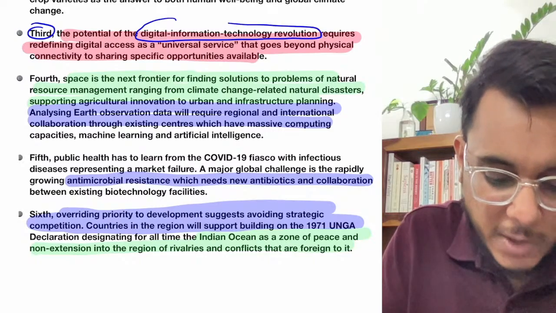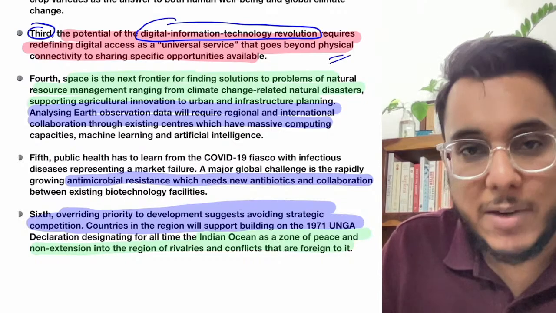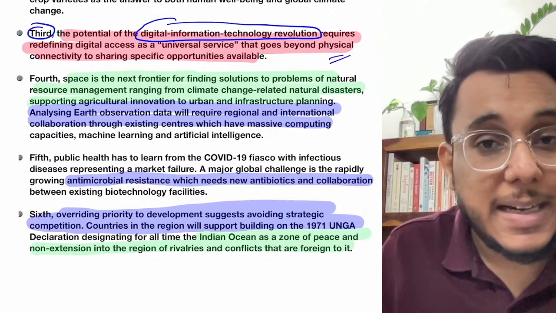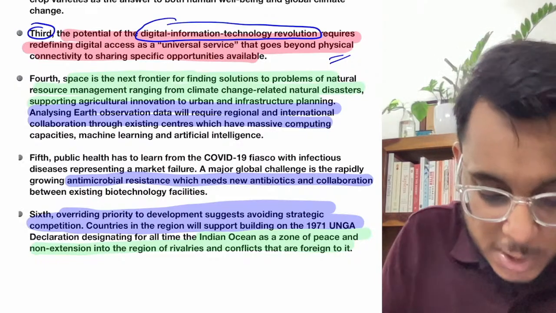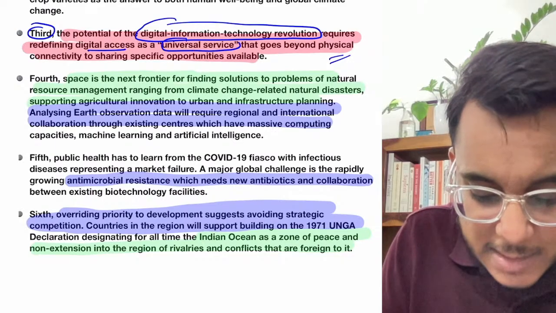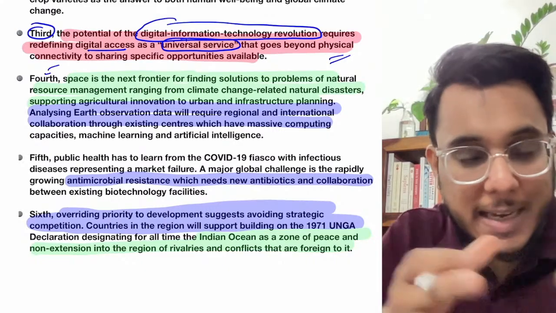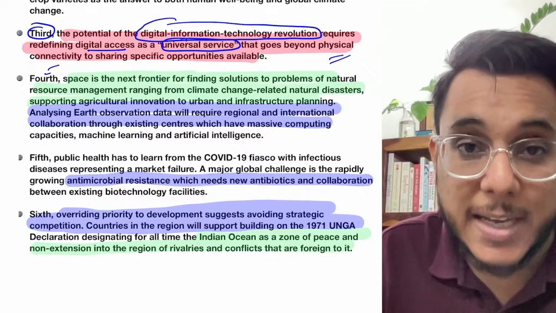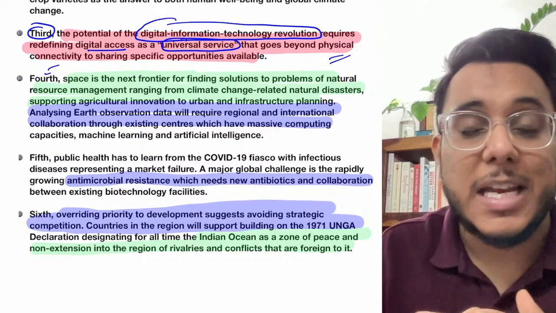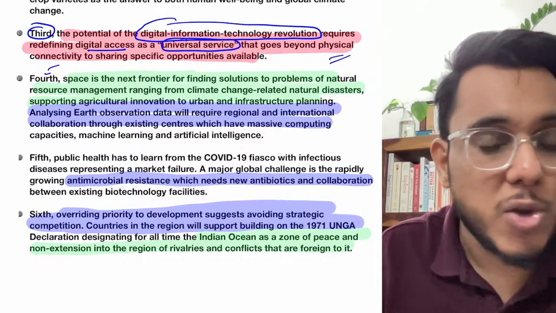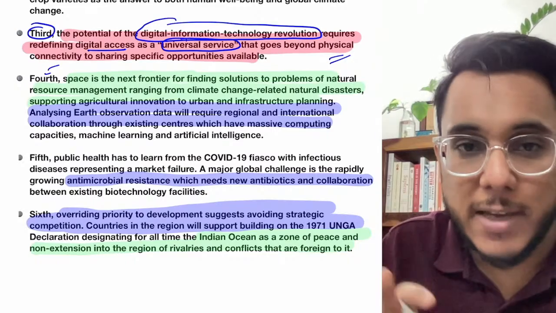Then the third issue that needs to be focused on in the G20 is the digital information technology revolution. So basically today when we talk about the internet, or just the physical connectivity, it is not a luxury. Rather the internet is a digital right, or a fundamental right, that is needed today by the people. So digital access needs to be recognized as a universal service. Everybody needs to be given connectivity, and not only the physical connectivity, that is the connectivity by the roads and the transports, rather the digital connectivity of internet and telecom is to be provided, because it has become today the condition for many rights. Today you can enjoy your freedom of speech and expression by internet. Today trade and commerce can be carried out by internet. So the digital connectivity is very much important.